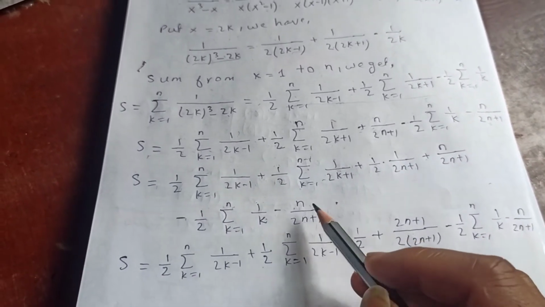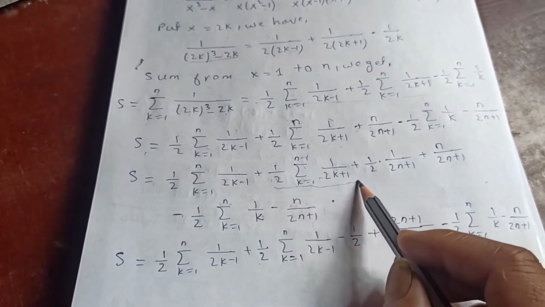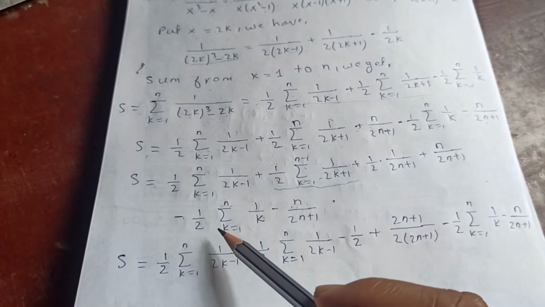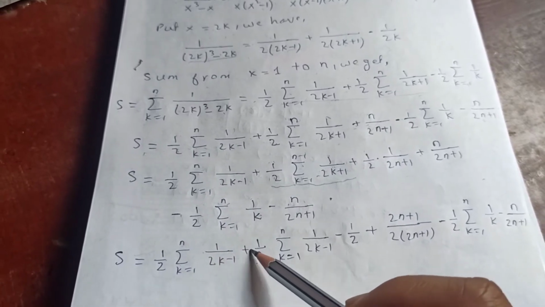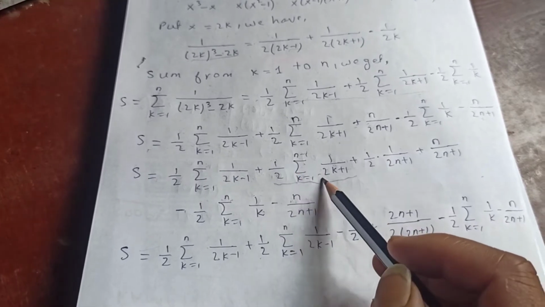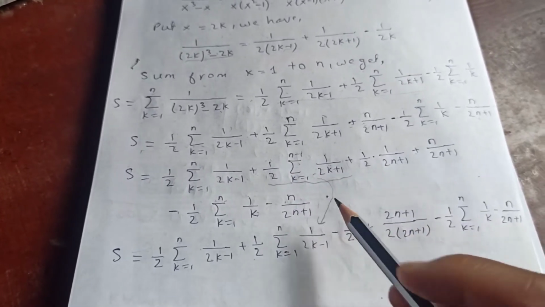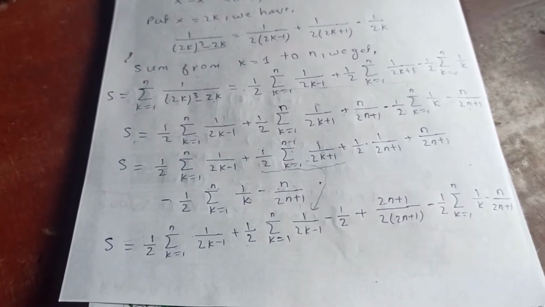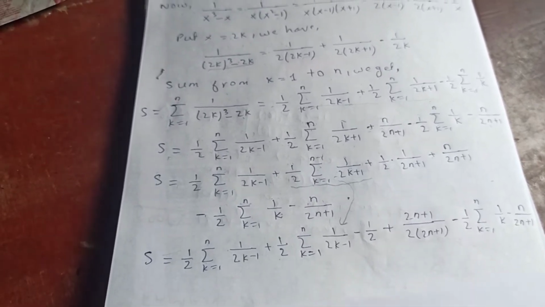Now we are going to see this sum. Now S is equal to 1 by 2 sum from k equal to 1 to n of 1 over 2k minus 1, plus 1 by 2. Now if you see here, this sum is changed to this sum. How is that? Let's see here how I came up with that.